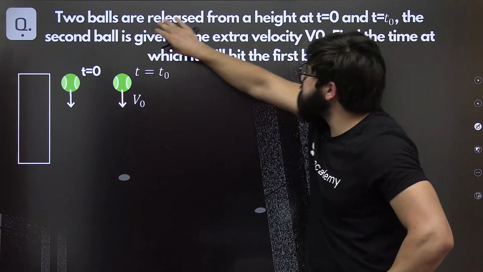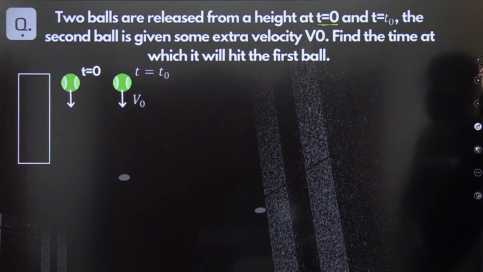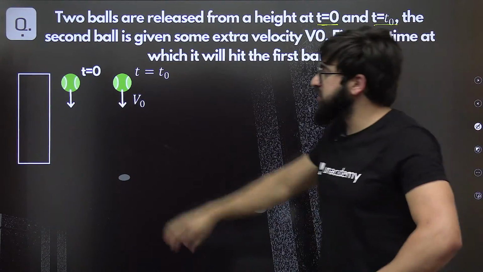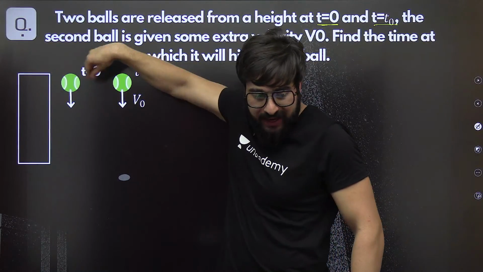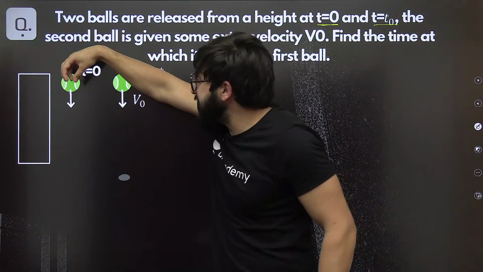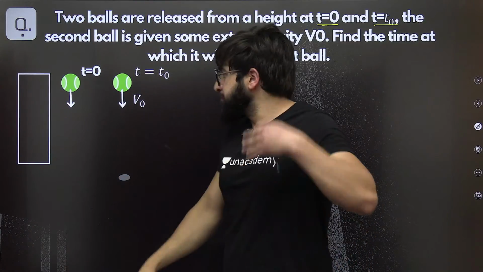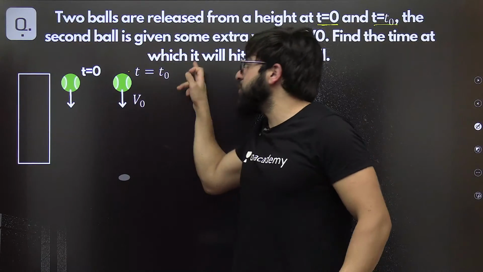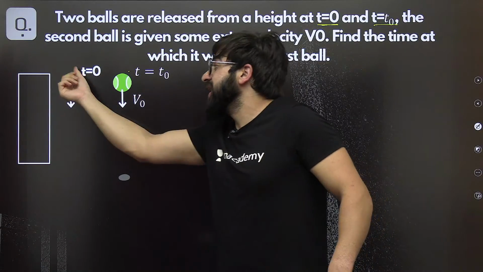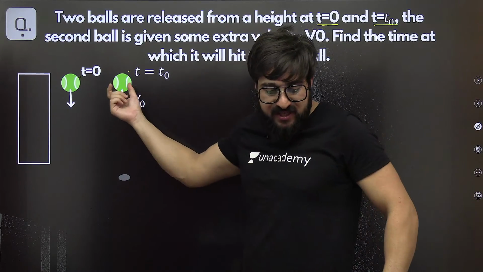Now see, two balls are released from a height: one at t is equal to 0, and another ball is released at t is equal to t naught, after some time. I have drawn this so that you understand. Initially the first ball is released at t is equal to 0. We release this ball, and it is falling down. Now after some time, at t is equal to t naught, we release another ball, but we give it some initial velocity. The first ball has initial velocity 0. We released this ball.